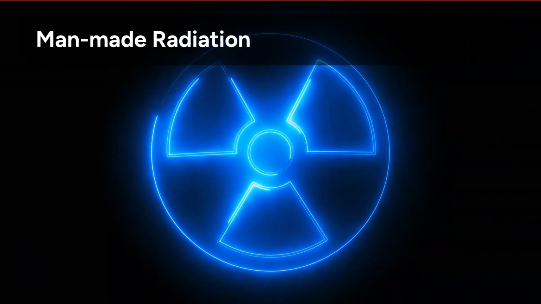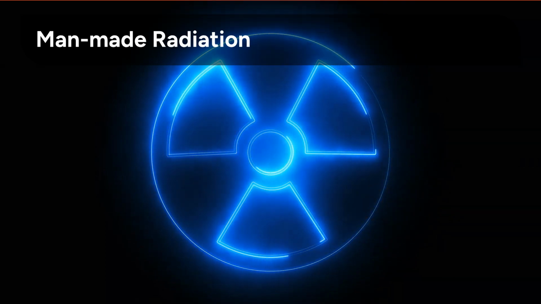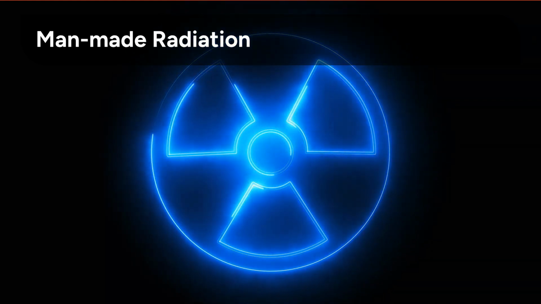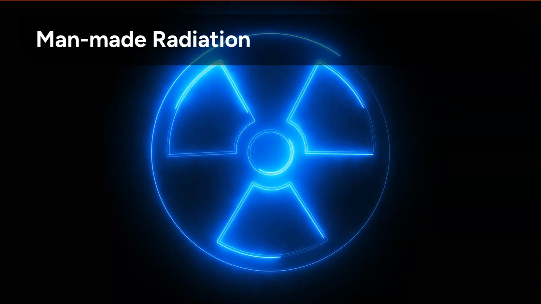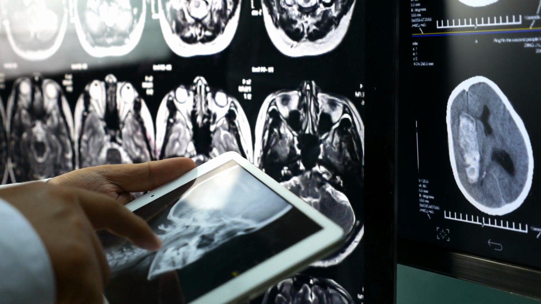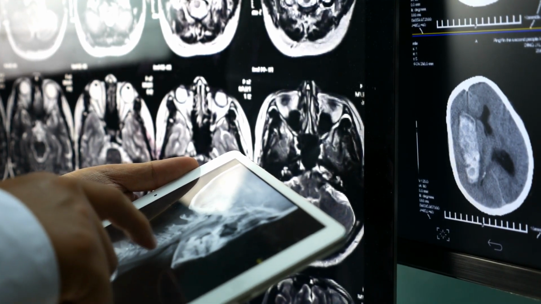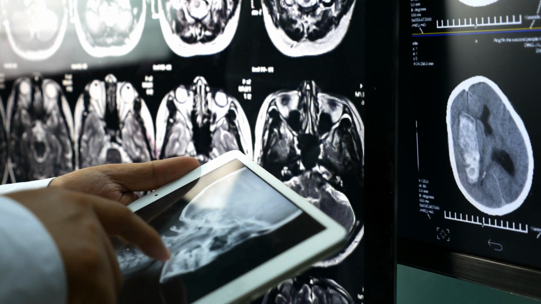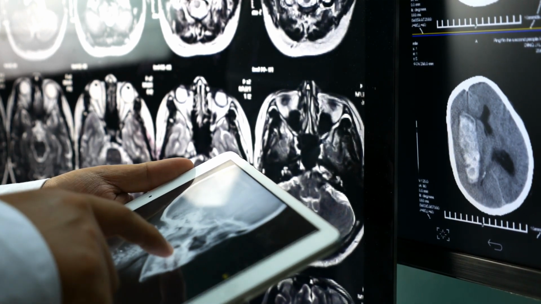Beyond natural sources, there are also many man-made sources of radiation that have become integral to our modern lives. These include medical imaging, nuclear power, and even some consumer products. Medical imaging, like X-rays and CT scans, uses controlled doses of radiation to help diagnose and treat various conditions. While effective, their use is carefully monitored for safety.